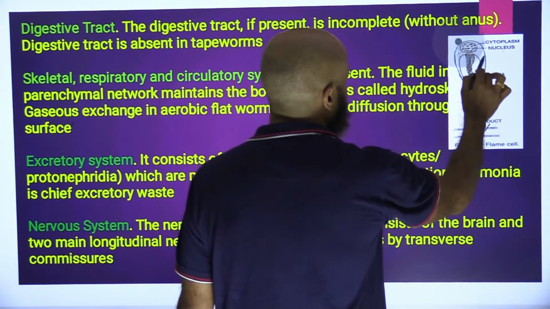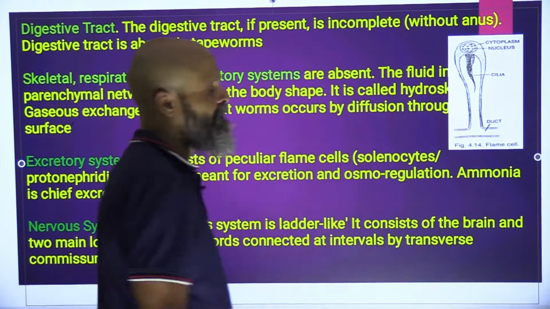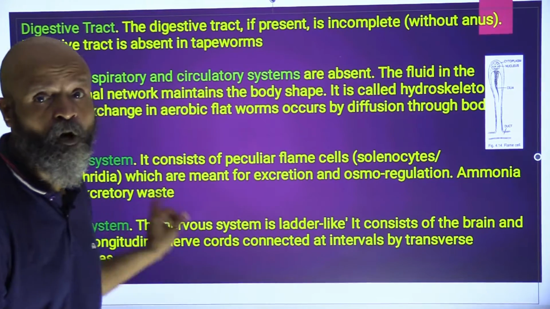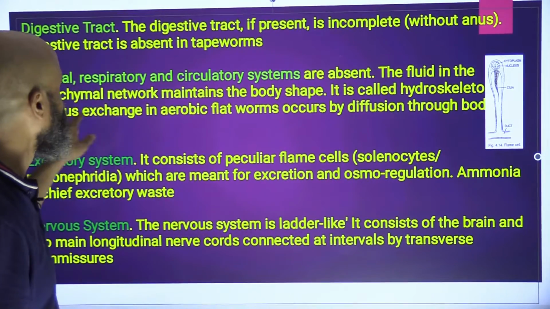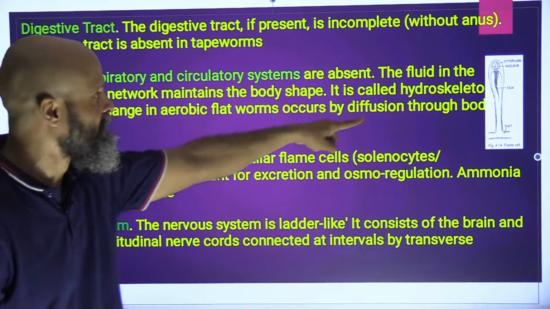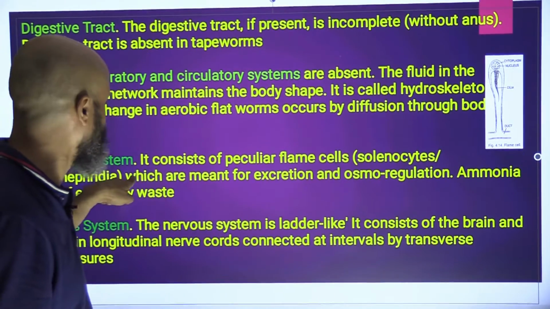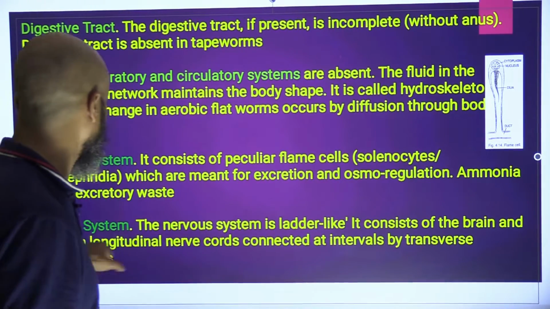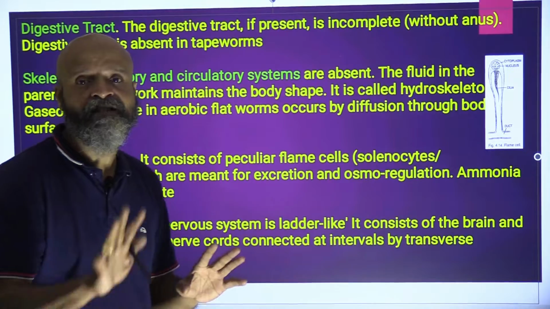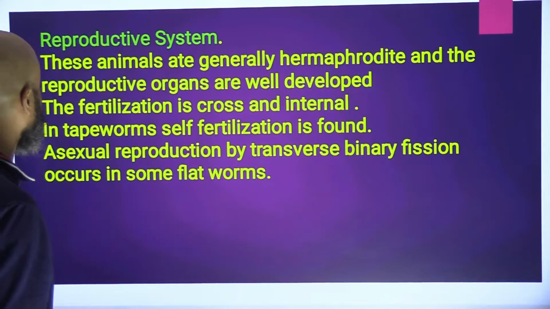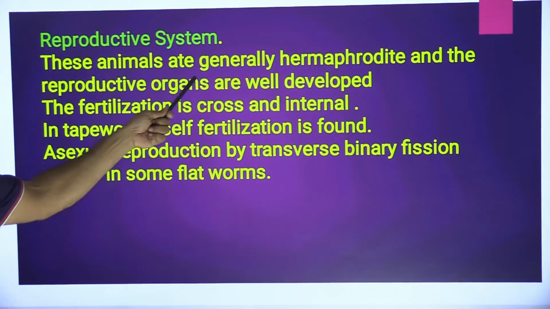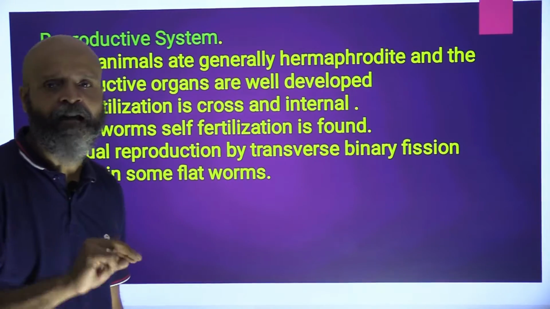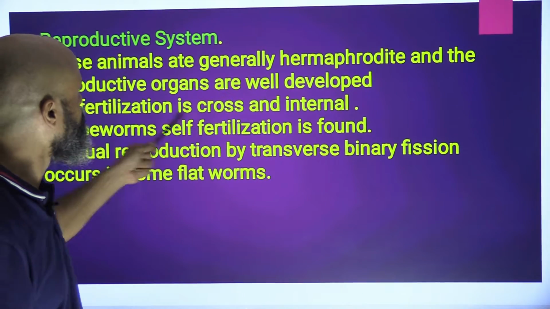So we have to remember that in their excretory system they have flame cells, also known as solenocytes or protonephridia. One unique feature. Skeletal system is absent, their digestive system is incomplete, they have flame cells, also known as protonephridia, they are ammonotelic, and the nervous system has a ladder like structure. It consists of the brain and two main longitudinal nerve cords. So these are certain special features of Platyhelminthes. Reproductive system, these animals are generally hermaphrodite, which means that they will have both sexes together, and reproductive organs are well developed.